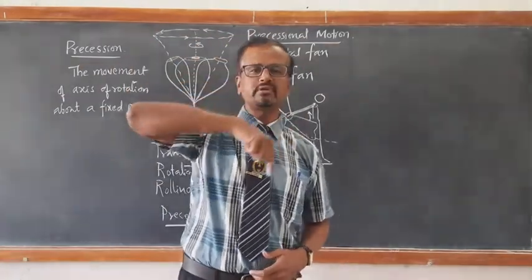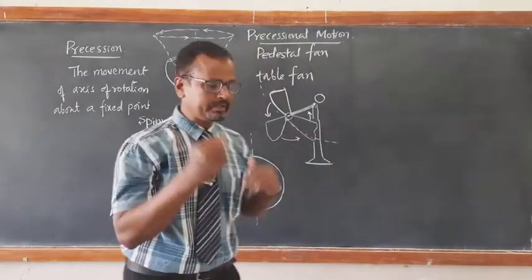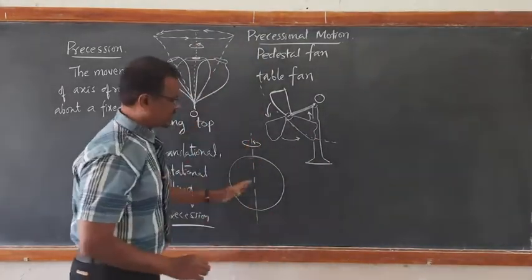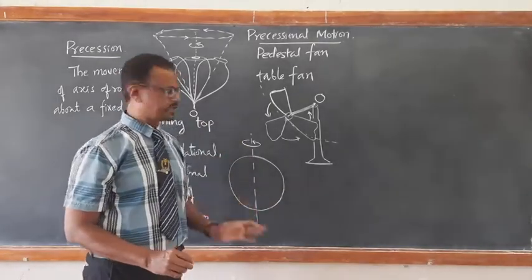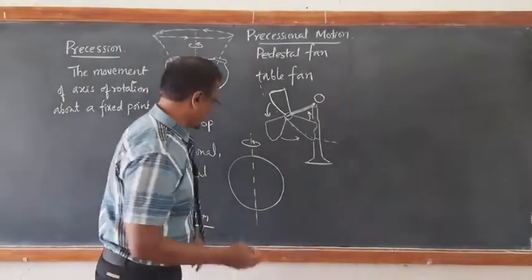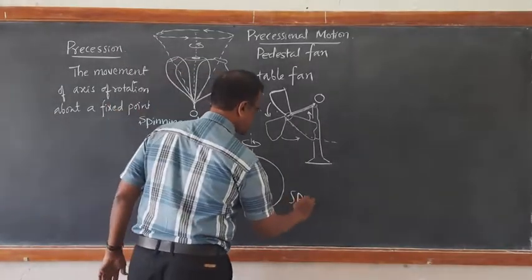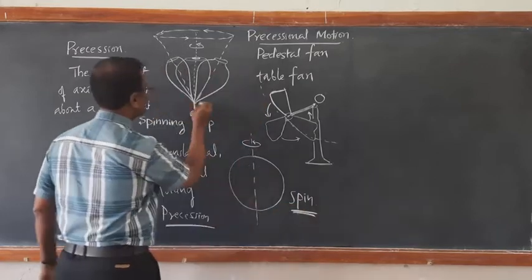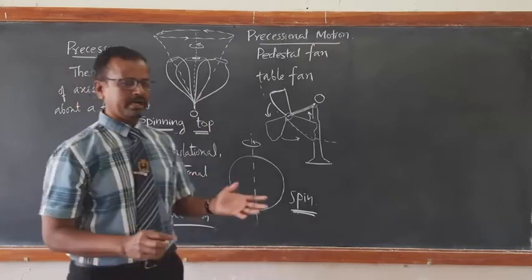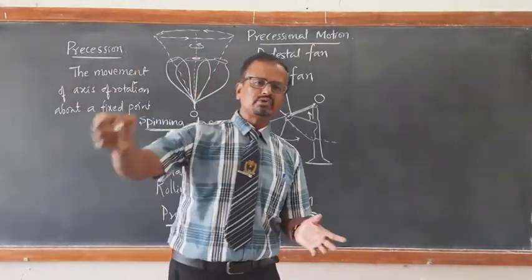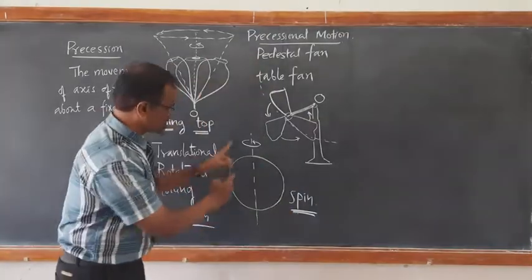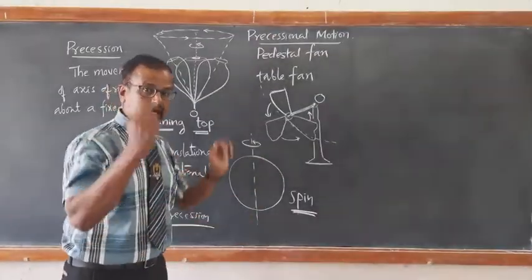The Earth keeps on revolving around the Sun. Not only that, the Earth rotates around its own axis of rotation. It undergoes spin motion. The rotation is also called spin motion. So this is a spinning top. See. So the Earth has revolving motion around the Sun and rotational motion around its own axis, and in addition